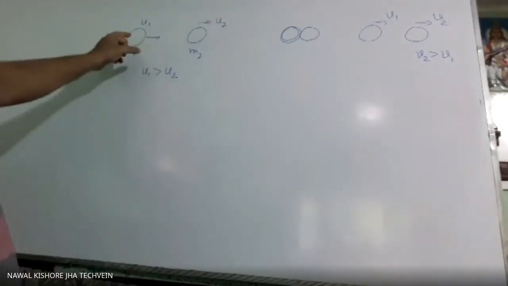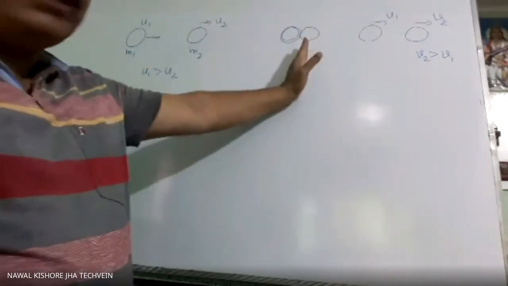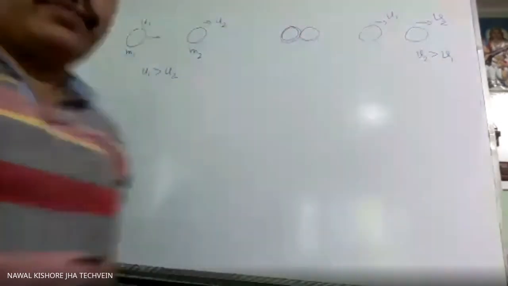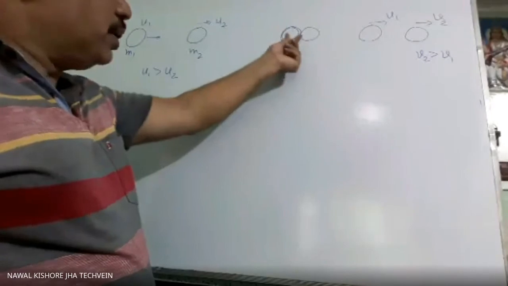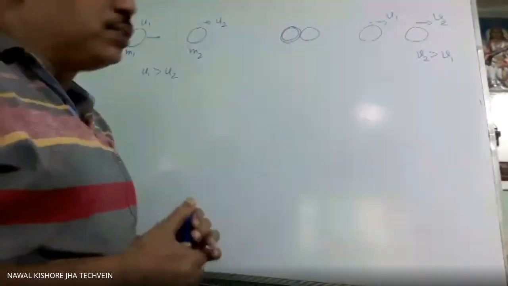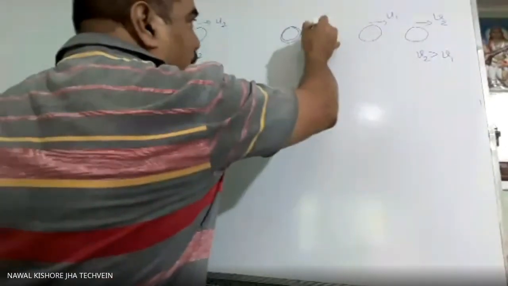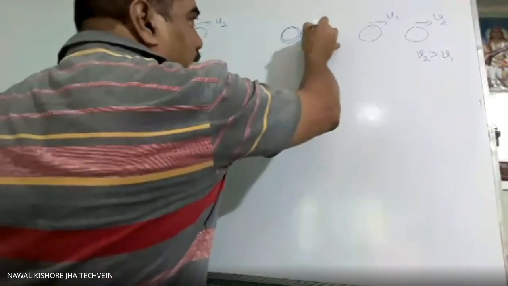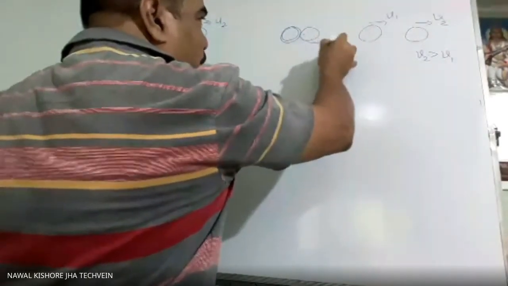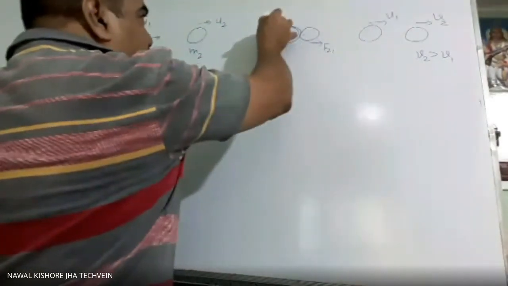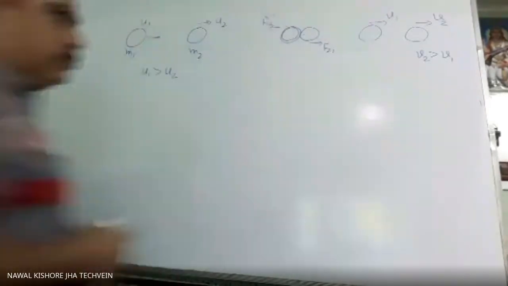So suppose this is moving in this direction. After some time it collides with this and then they are separated. During this collision, during the time of contact, when these two are in contact, what will be? This will apply force on this one, so it will experience force in this direction. Suppose we call this F21. And this will experience force in this direction, F12.